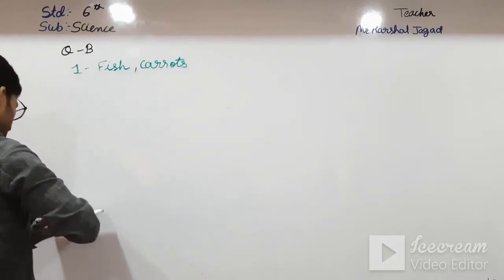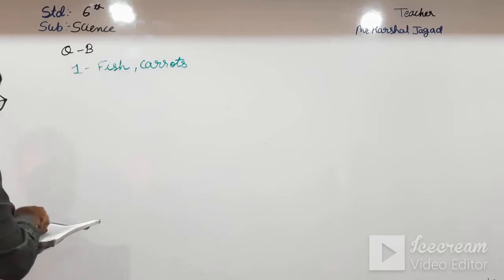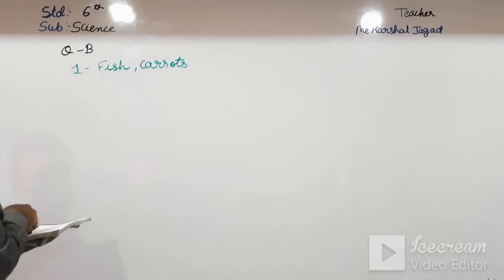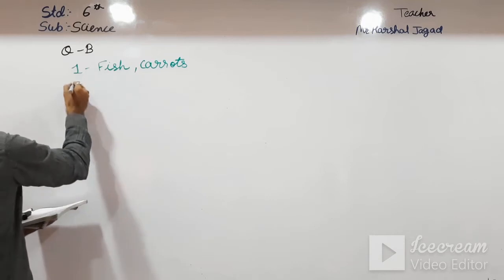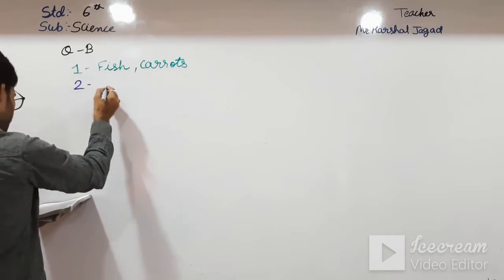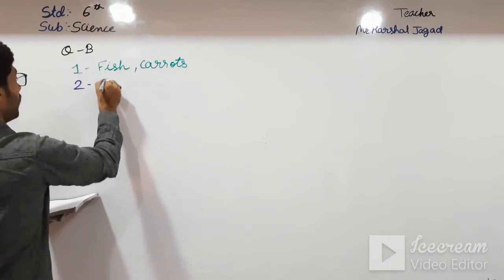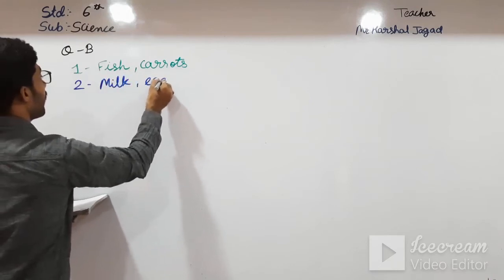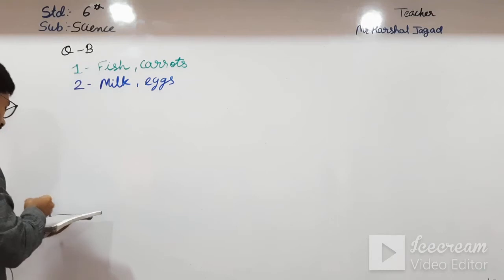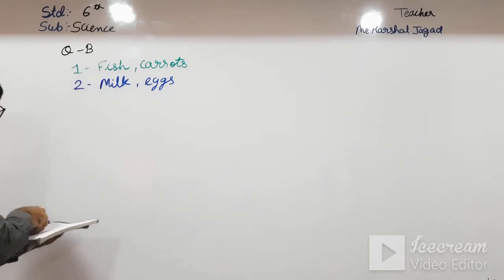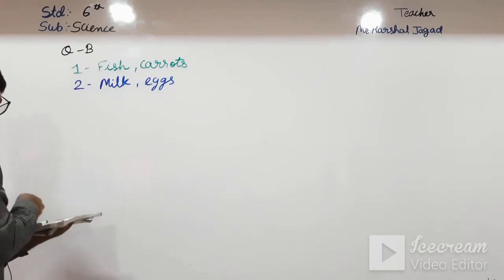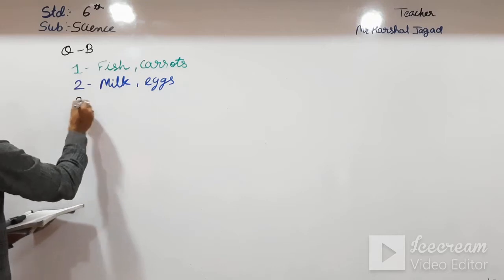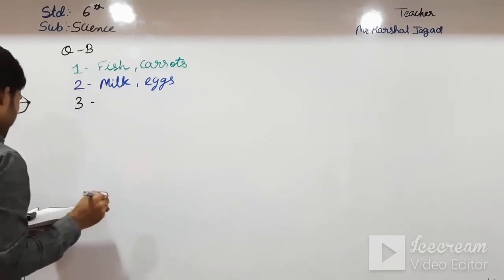Okay students, going towards the next, rickets. In this also, milk, eggs. Okay students, going towards the third one, PEM.